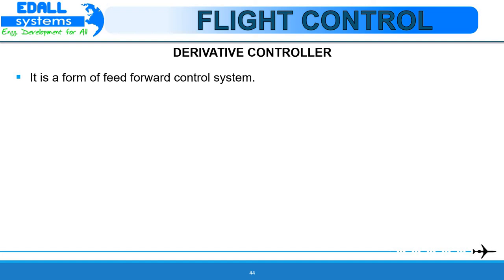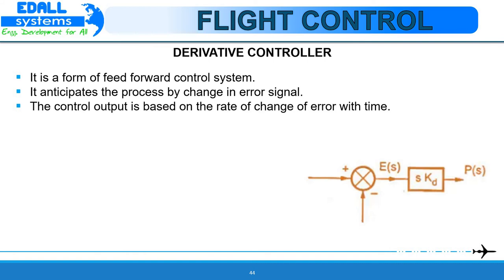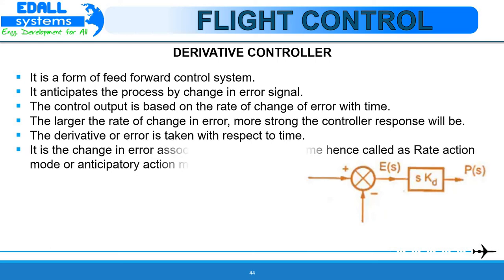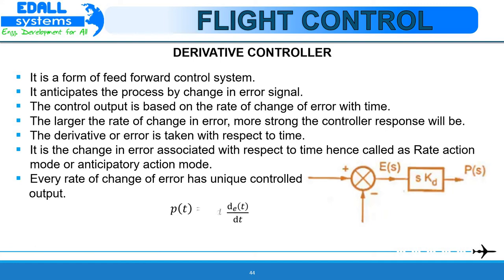Derivative controller. It is a form of feed-forward control system. In this mode, the output of the controller depends on the time rate of change of actual error. Hence, it is also called rate action mode or anticipatory action mode. The mathematical equation is given as P(t) = Kd de/dt. Kd is the derivative gain constant, and the block diagram of a derivative controller is also given here. The derivative gain constant indicates by how much percent the controller output must change for every percent per second rate of change of error. Generally, Kd is expressed in minutes.